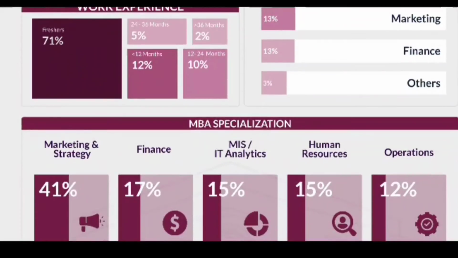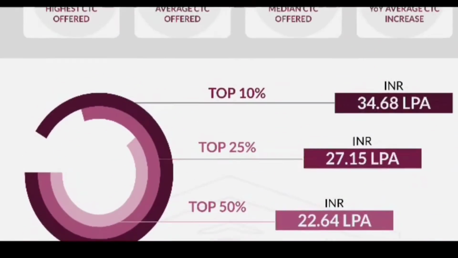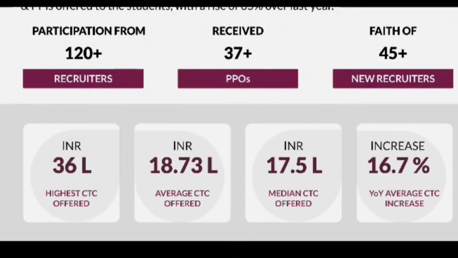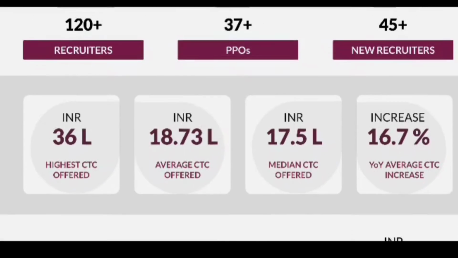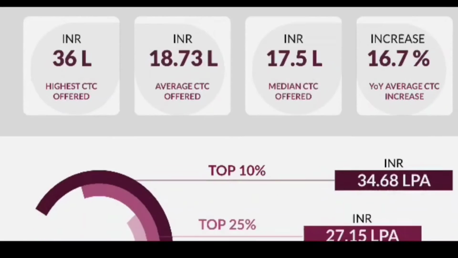The average salary package offered with this college is nearly up to 18.73 lakhs per annum, and the median salary package offered with this college is nearly up to 17.5 lakhs per annum. So here you can see there is a 16.7% increase in the average CTC from last year. The top 10% candidates are with the average salary package of 34.68 lakhs per annum.